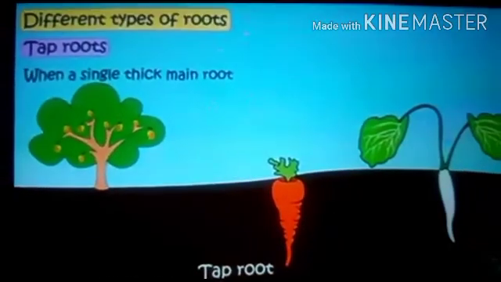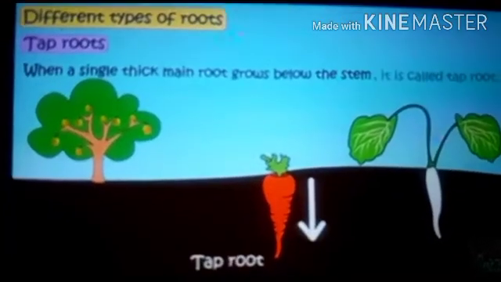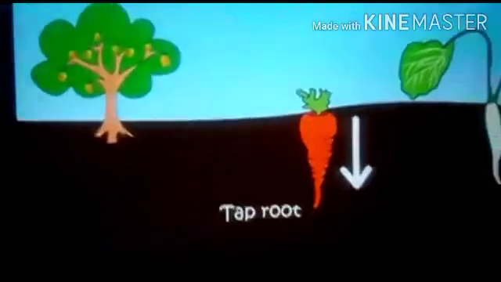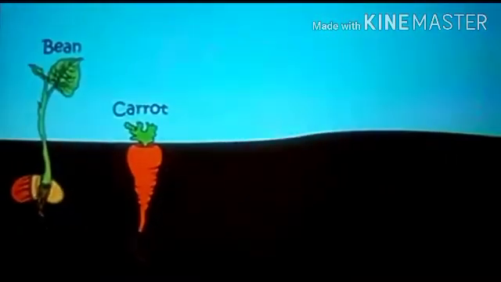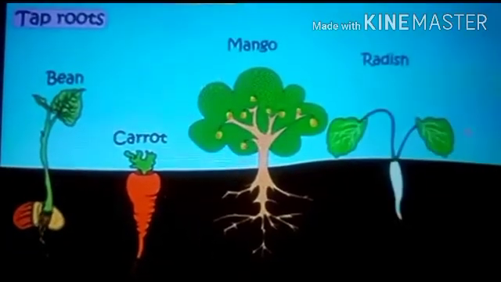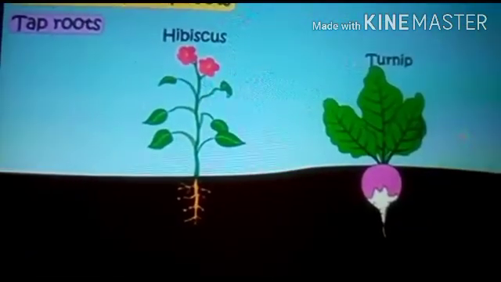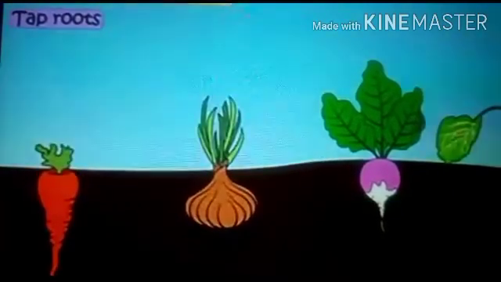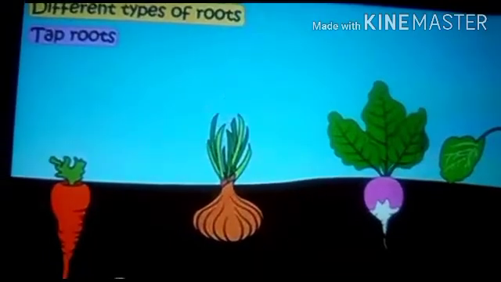A taproot is a thick single root that grows vertically down into the ground and gives out branches on all the sides. These branches are called lateral or side roots. The taproot itself is quite thick, but its branches are much thinner. Carrot, pea, beans and mango plants have a taproot system.